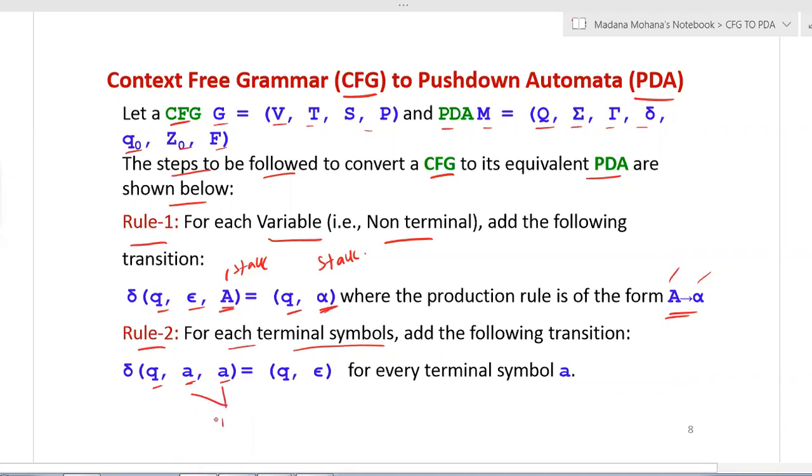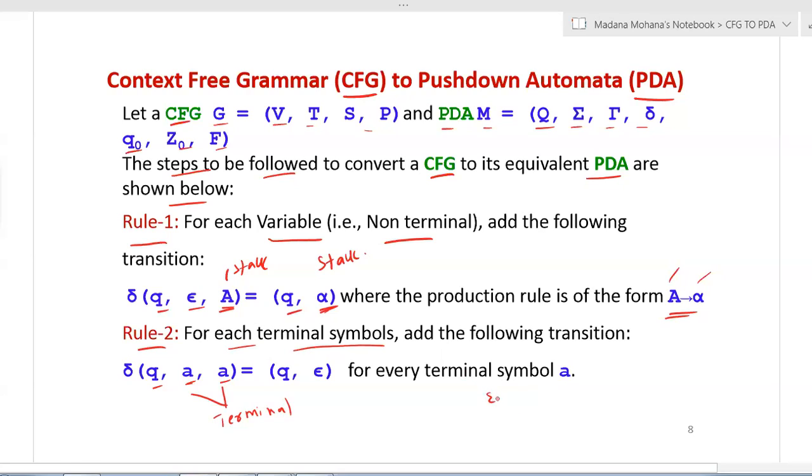This a is a terminal symbol, so input and stack top will both be the same terminal symbol. Then delta of q, a, a equals q, null.